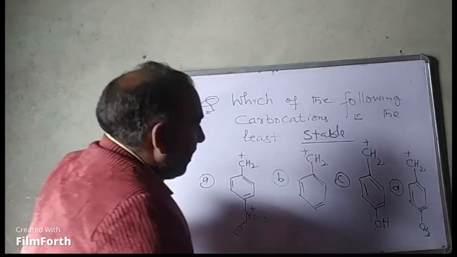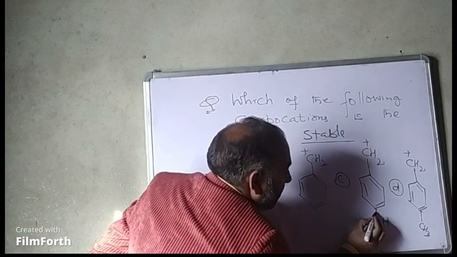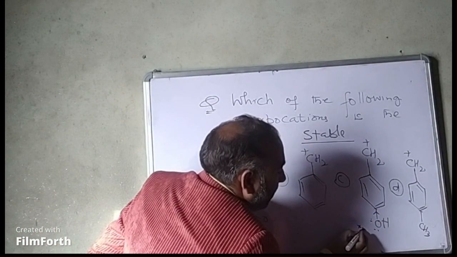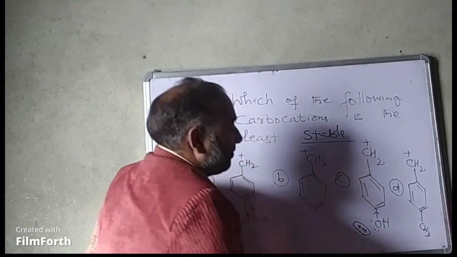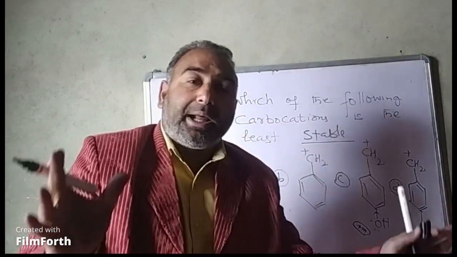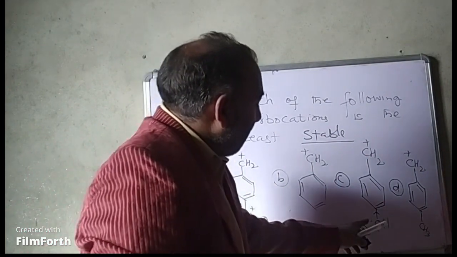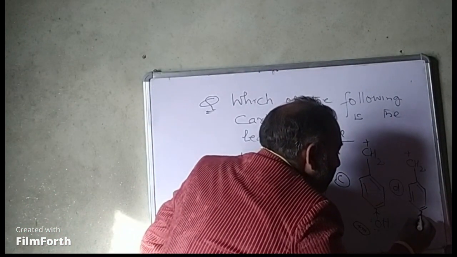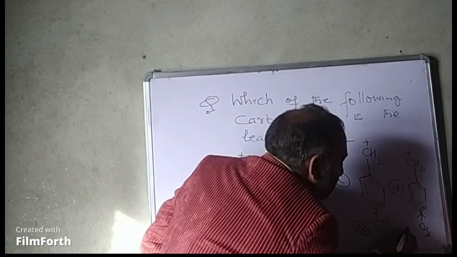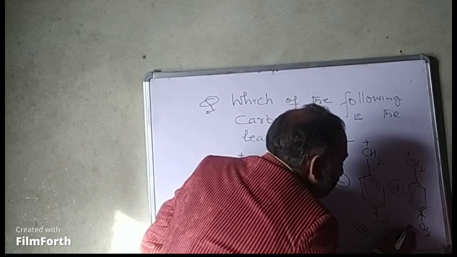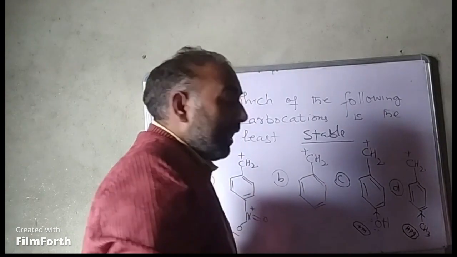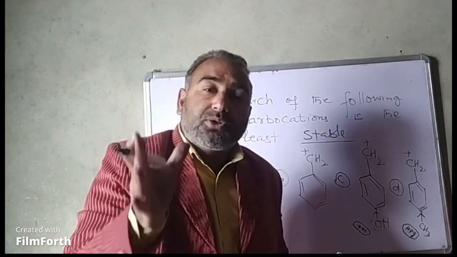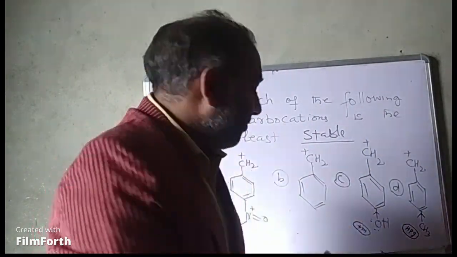You can see option number C, OH, it shows plus M effect. It makes the carbocation more stable because of the lone pair on oxygen. CH3 group, it shows hyperconjugation. Hyperconjugation also stabilizes carbocation.